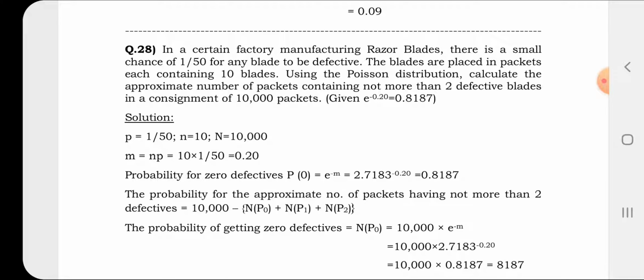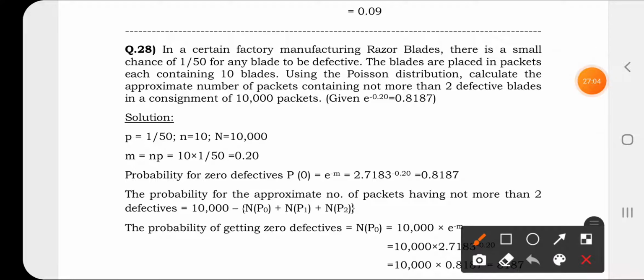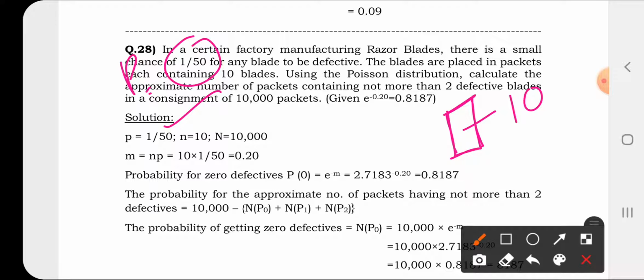This is a very important sum. In a certain factory manufacturing razor blades, there is a small chance of 1 by 50 for any blade to be defective. This is the chance of success given, that is p. p is 1 by 50. The blades are placed in packets, each containing 10 blades. This 10 is your n. n is equal to 10.